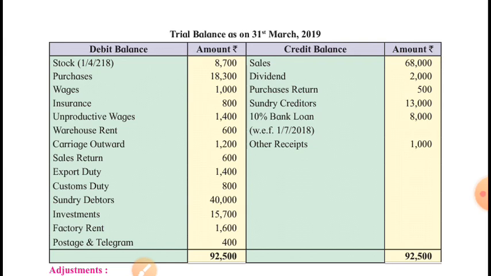Then sundry debtors is an asset. Investment is an asset. Factory rent it is. Not just rent, it is factory rent. So clearly this is a direct expense, trading account. Postage and telegram will be debited to profit and loss account being the indirect expense.